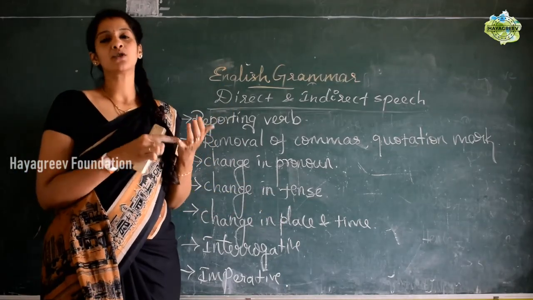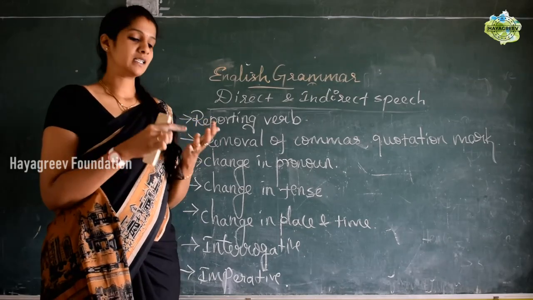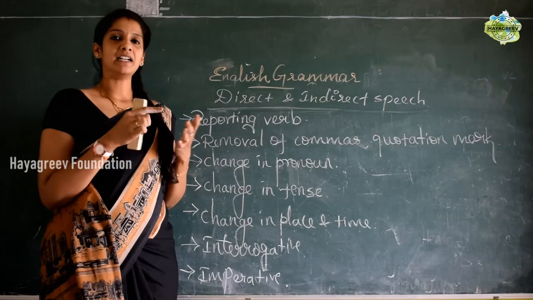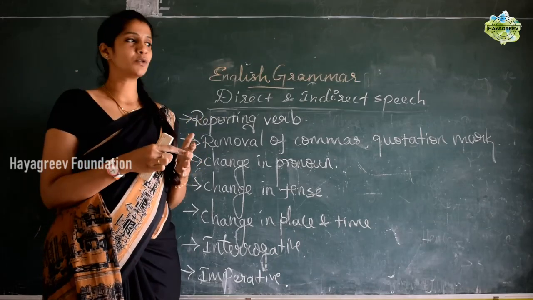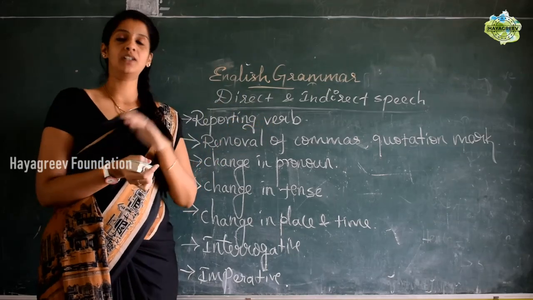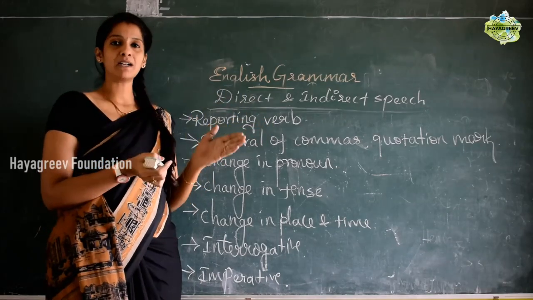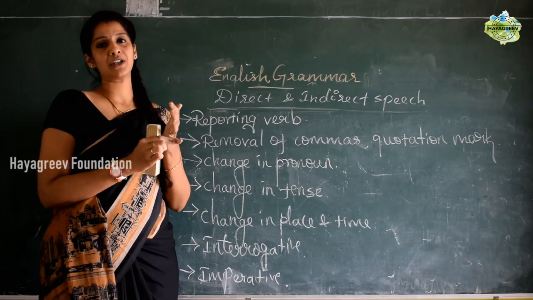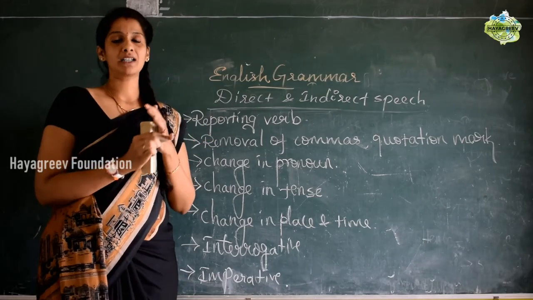Simple present should be changed into simple past. Simple past should be changed into past perfect, and if it is future, you should use the past modal forms, like will should be changed to would, can to could. If it is must, had to, and if it is present continuous, you should change it into past continuous.